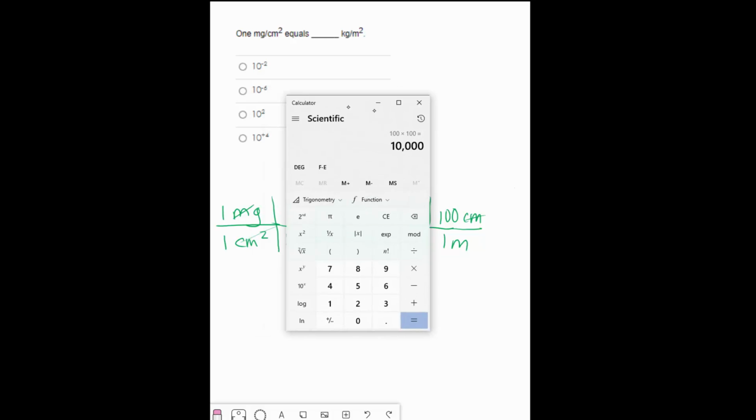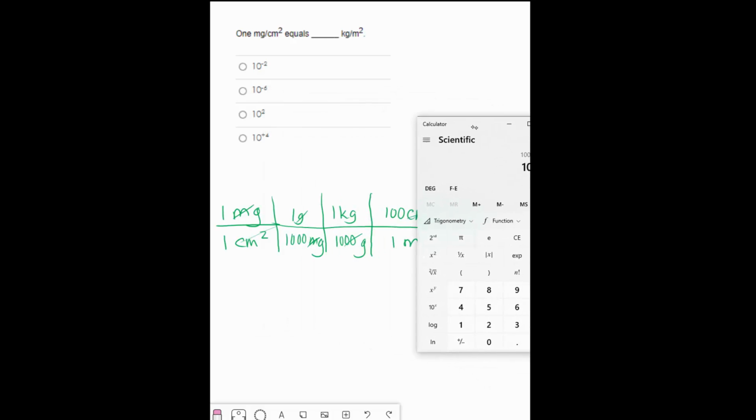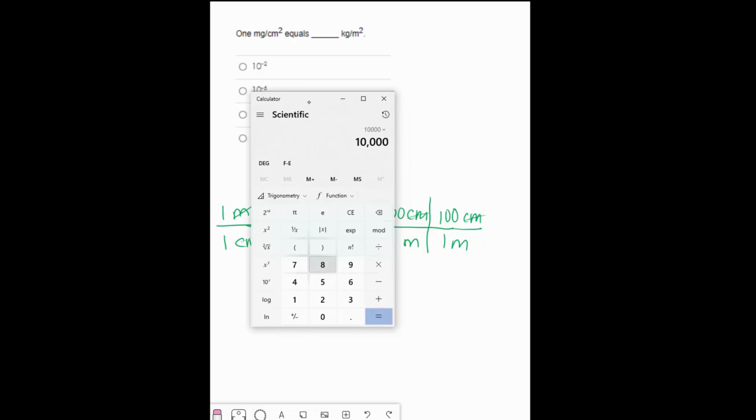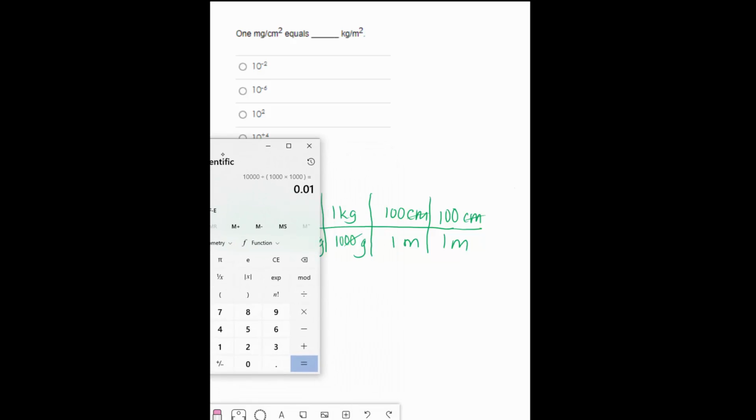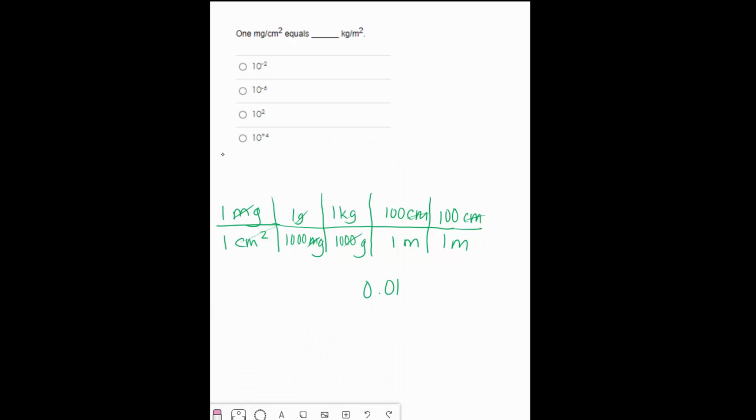And then I divide it by the product of the denominator. Now, it is important that you use parentheses in a case like this, because your calculator will work with standard orders of operation. So if you don't use parentheses, it doesn't know. So 0.01 is the answer. And the units for that, we're left with kilograms per meter squared.